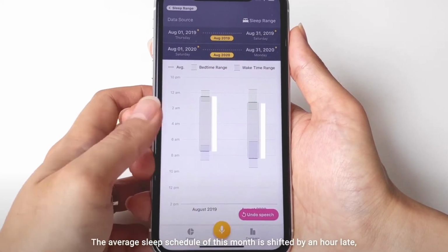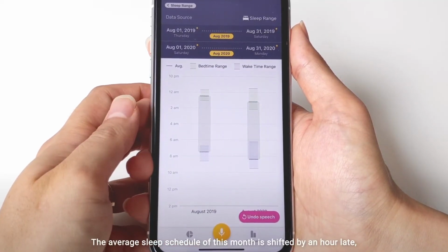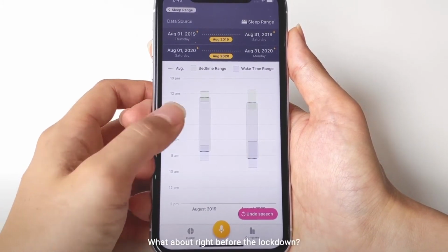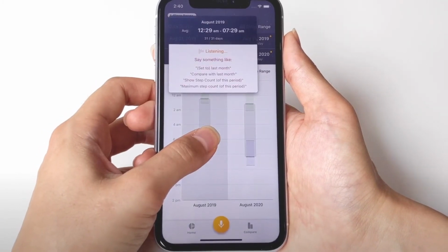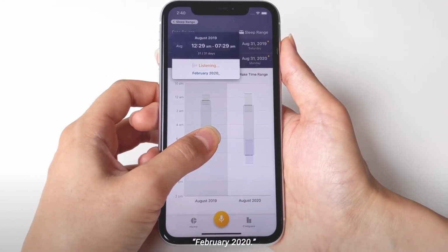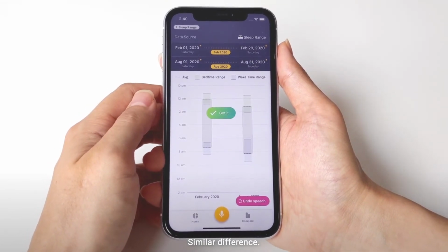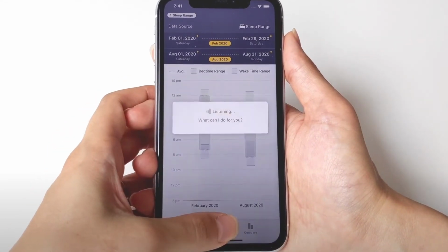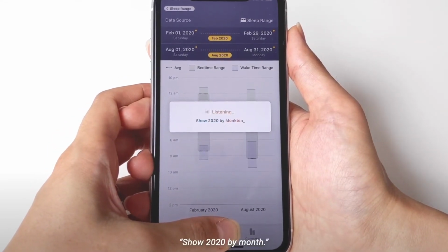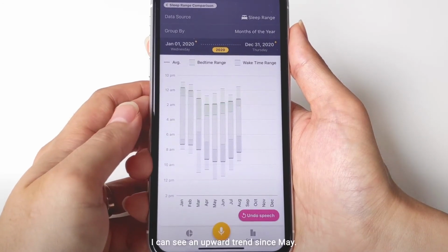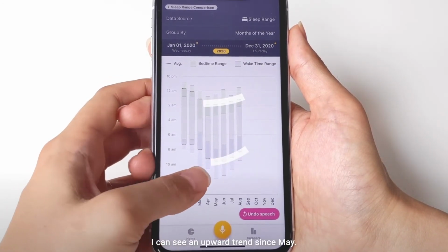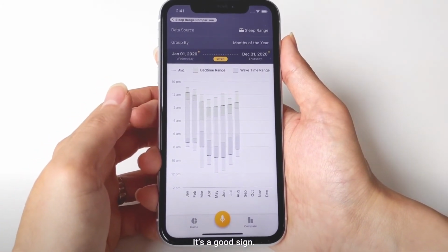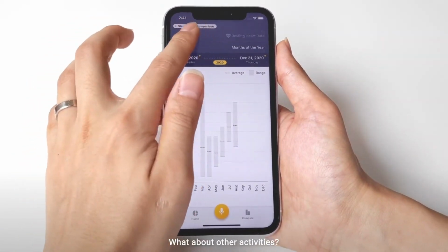The average sleep schedule of this month is shifted by an hour late, and the bedtime and wake time are more irregular this month. What about right before the lockdown? February 2020. Similar difference. Now I want to see the impact of the lockdown from the monthly trend. Show 2020 by month. I can see an upward trend since May. I'm going to bed earlier and waking up earlier. It's a good sign. What about other activities?